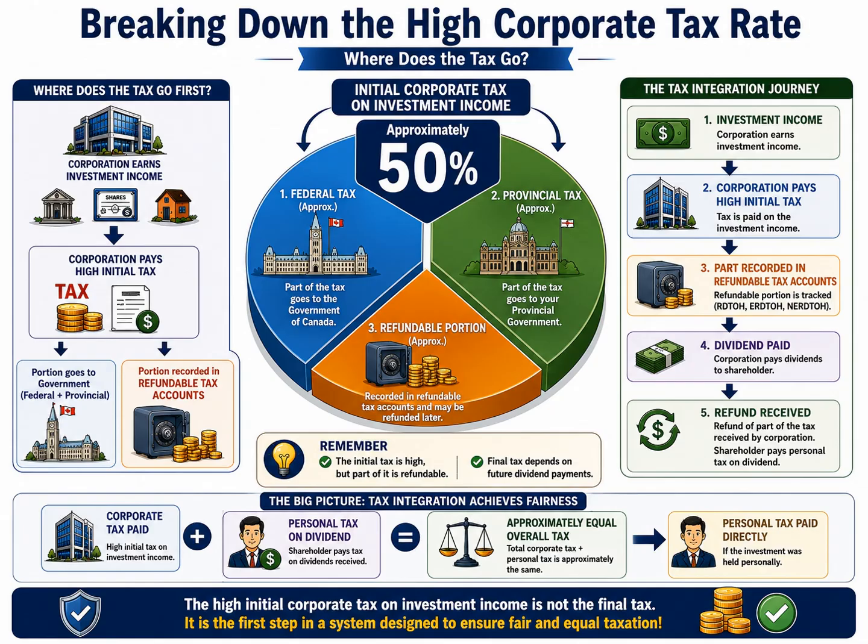This is why it is important not to focus only on the initial tax rate. The high tax paid at the corporate level is only the first step in a much larger integration system. A simple way to remember this is that the corporation pays a high initial tax. Part of that tax is refundable, and the final outcome depends on whether dividends are paid in the future. Understanding this big picture will make it much easier to follow the detailed calculations involving refundable tax accounts, dividend refunds, and tax integration in the chapters that follow.